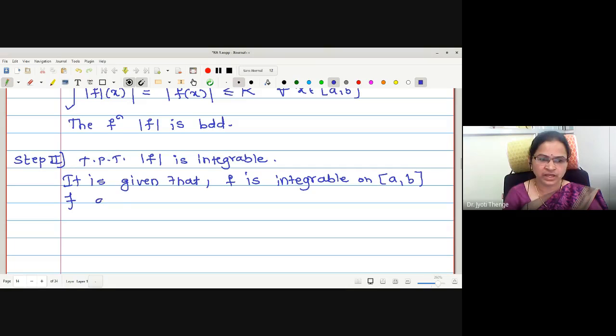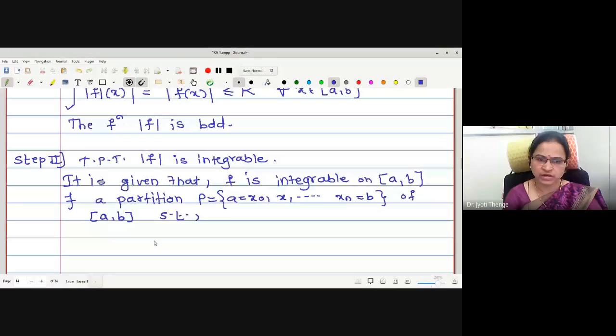Therefore, one can write there exists a partition P: a = x0, x1, ..., xn = b of the closed interval [a, b], such that, what such that?